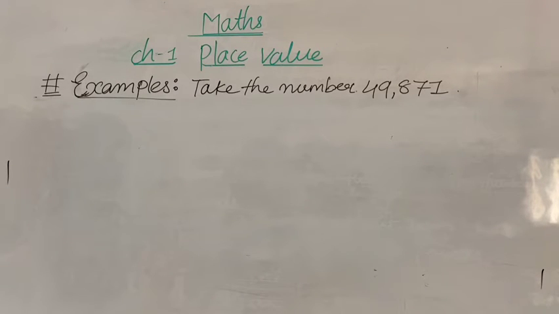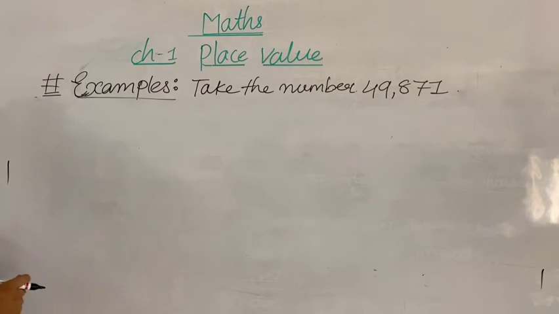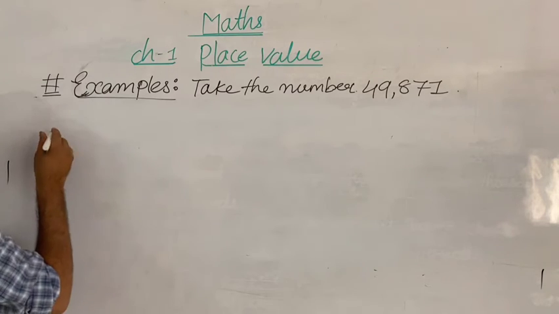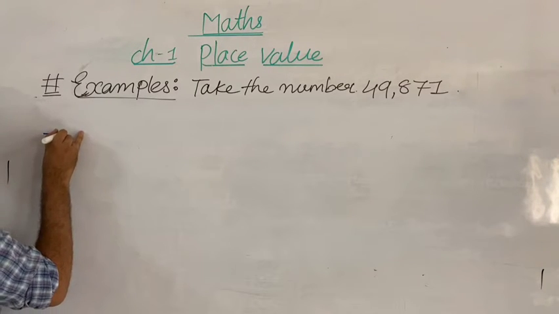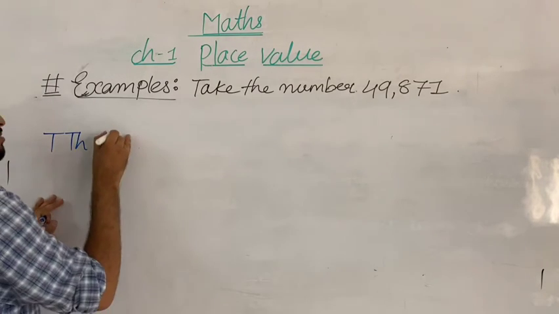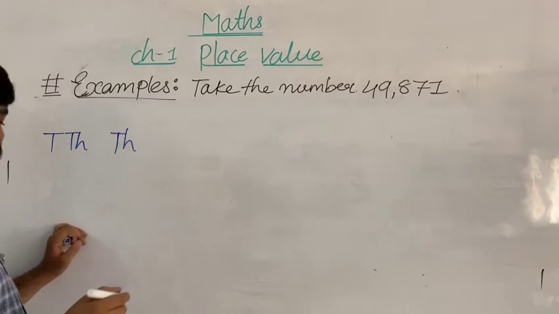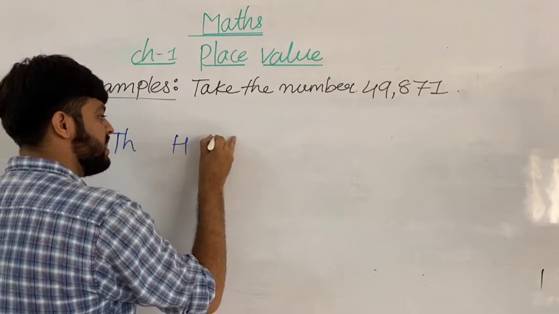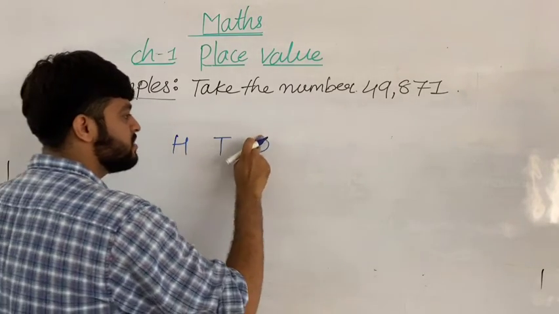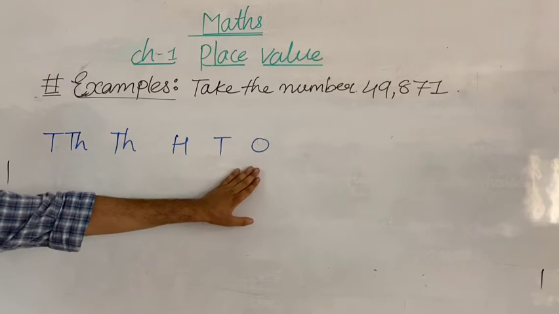So now we are going to write the place names here. First of all, we are going to write the places, all my dear students. Which places do we have to write? We have to write the first period, thousands. TTH means ten thousands. Then after that, TH means thousands. Then hundreds, then tens, then ones. Ten thousands, thousands, hundreds, tens and ones.